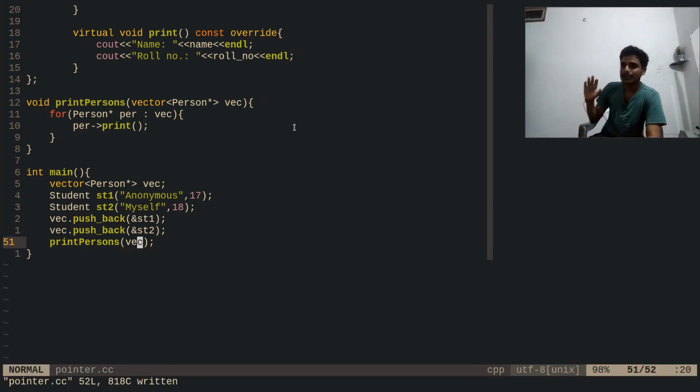Why is this program totally fine? Because now we have the vector of persons. We have the different person stars, different person pointers, and this is fine. Accessing the first element, accessing the second element is like accessing different pointers, and then calling the print function on that pointer is indirectly calling the print function on the right object. Okay, and this is the solution. So the solution goes like this.